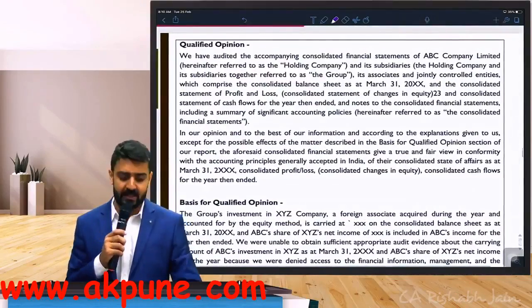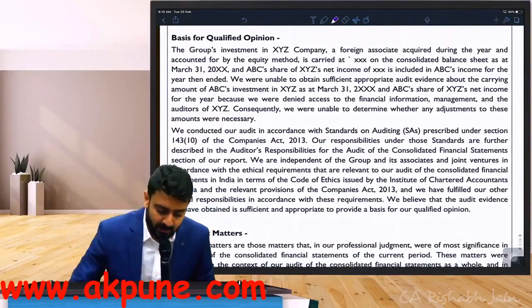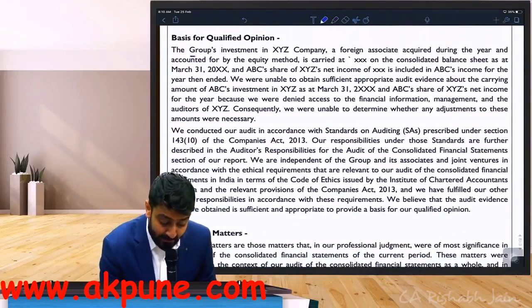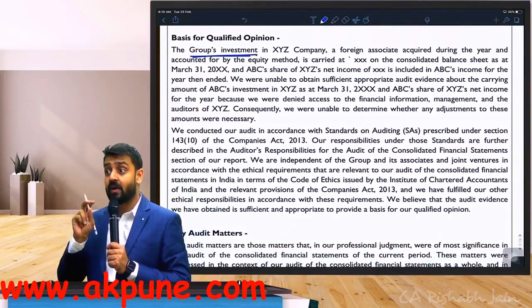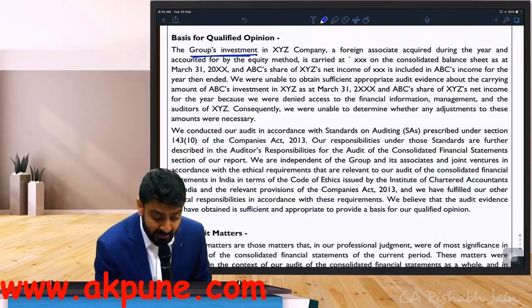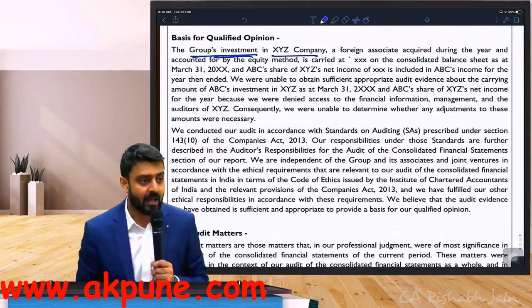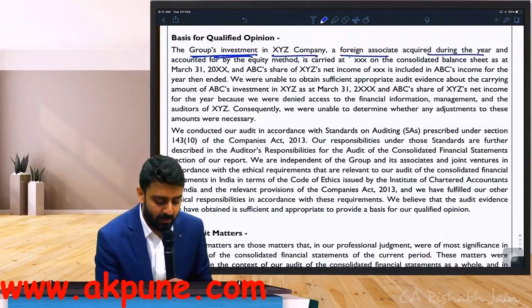Qualified opinion. Look at the example. Qualified. Last one, I won't trouble you more. The group's investment. Now this time, be careful. That time it was a joint venture, which represented over 90% of my net assets. Now this time it's an investment in XYZ. It's a foreign associate acquired during the year and accounted by the equity method and carried at this value.